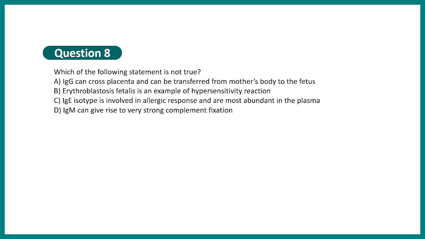Which of the following statements is not true? IgG can cross the placenta and can be transferred from mother's body to fetus. Erythroblastosis fetalis is an example of hypersensitivity reaction. IgE isotype is involved in allergic responses and is the most abundant in the plasma. IgM can give rise to very strong complement fixation. Correct option here is C. Yes, IgE isotype is involved in allergic responses. We have encountered this previously, but this is not the most abundant antibody present in the plasma. So that part went wrong.